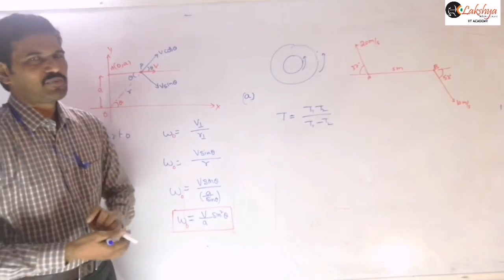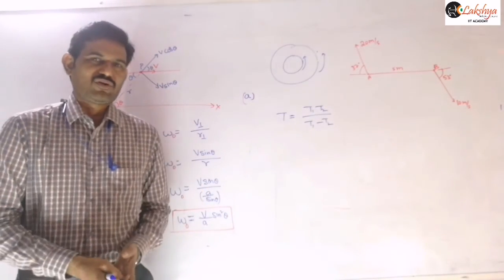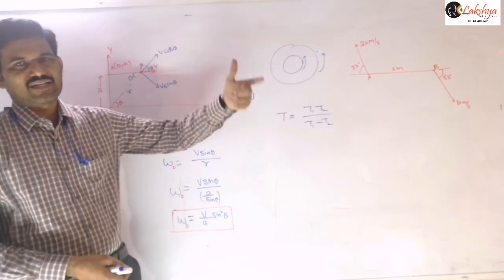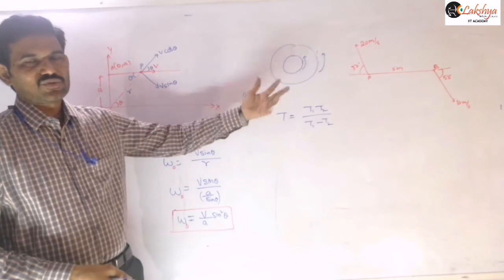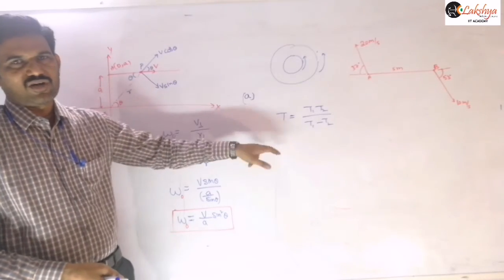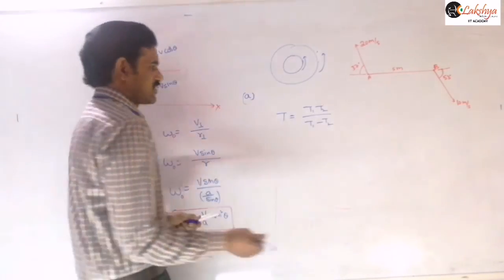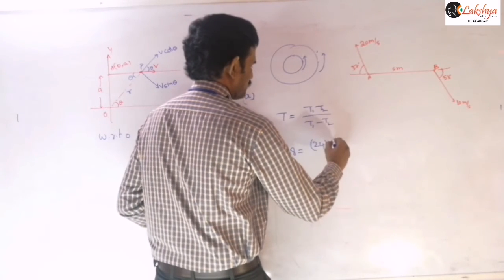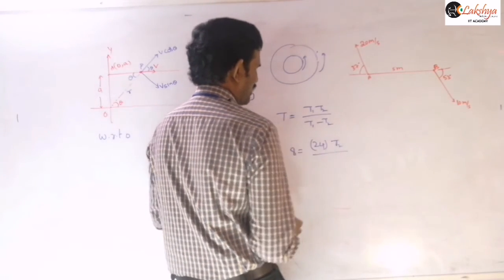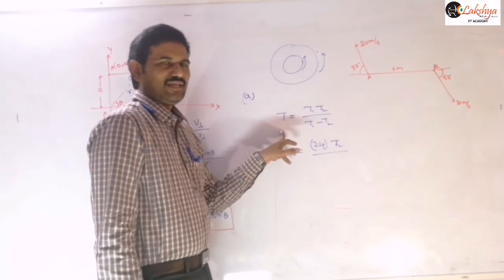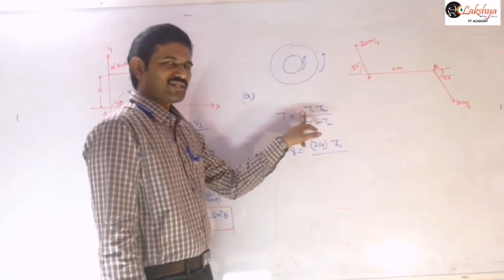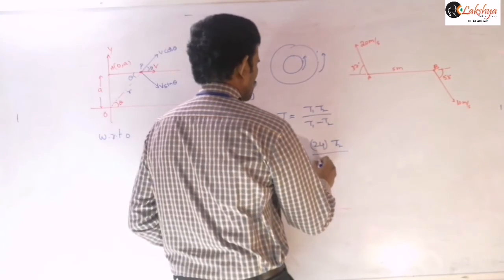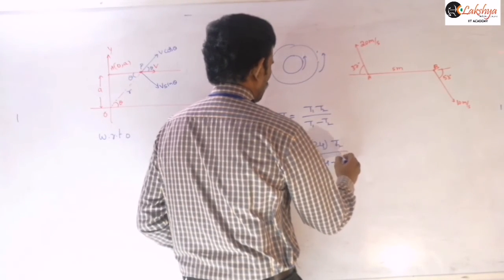Now T1 is the time period of the earth, because the earth is also revolving, and T2 will be the time period of the satellite. T is the relative time period. For an observer on the earth, it appears to be revolving with a time period of 8 hours. So here T is 8 hours, T1 is 24 hours, and T2 is our unknown. T is the relative time period, T1 is the time period of the earth, and T2 is the time period of the satellite. So this is 24 minus T2.